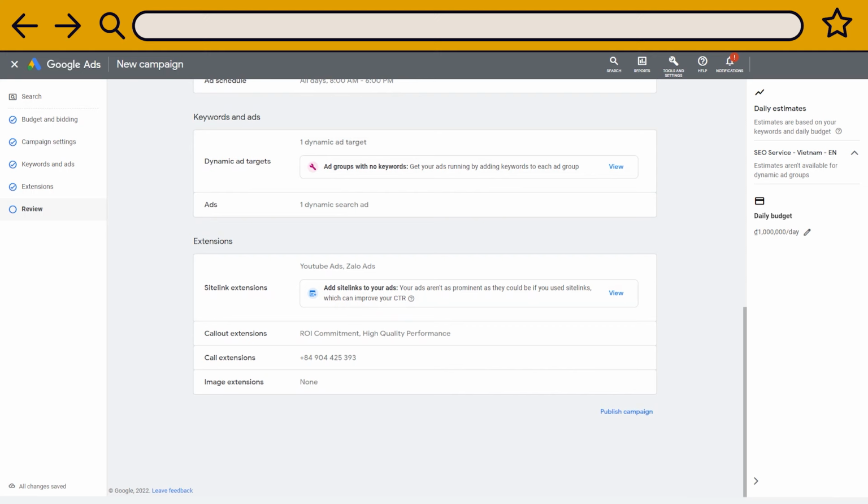Clicking on the button Publish Campaign will activate your Google Ads search. It's not over yet. As you are using its platform, Google must make sure that your settings comply with its Google Ads policies. The review starts once you hit the Publish Campaign button. The tool checks your ad copies, your destination pages, your images, and your videos if you have any. On the Campaign Manager dashboard, your ads will be labeled as under review. It lasts between a few hours to 1 or 2 days.